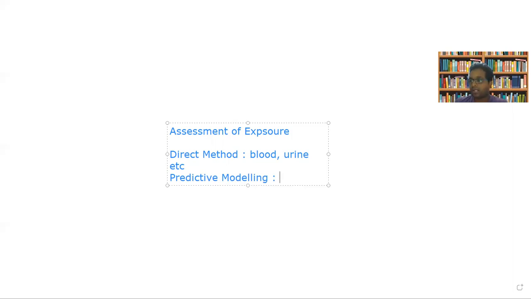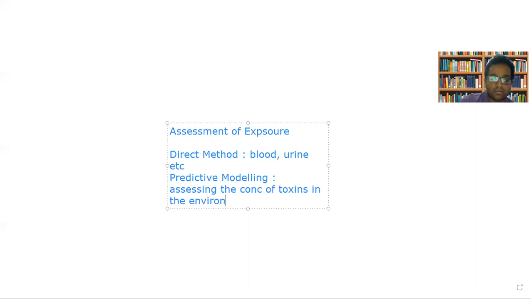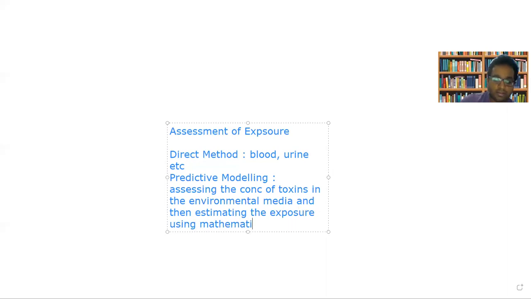Whereas in predictive modeling, you assess the concentration of toxins in the environmental media and then estimate the exposure using mathematical principles.